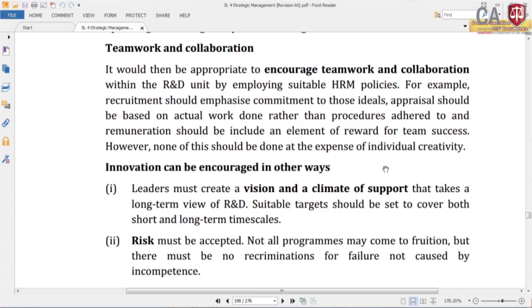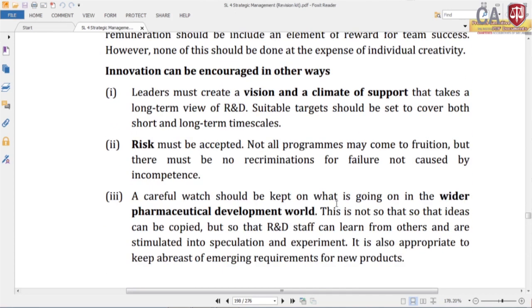Yes, he is suggesting a more performance based appraisal system, right. However, none of this should be done at the expense of individual creativity. So, then he is telling that innovation can be encouraged in other ways. So, how can you encourage innovation in other ways?